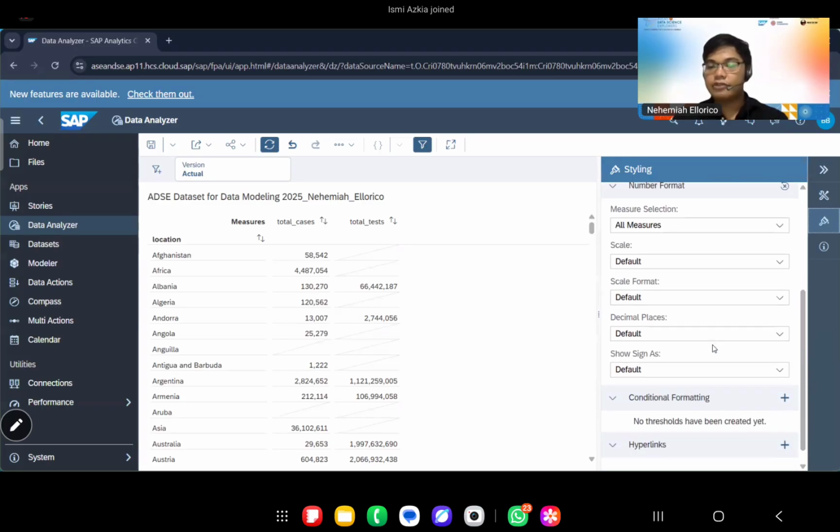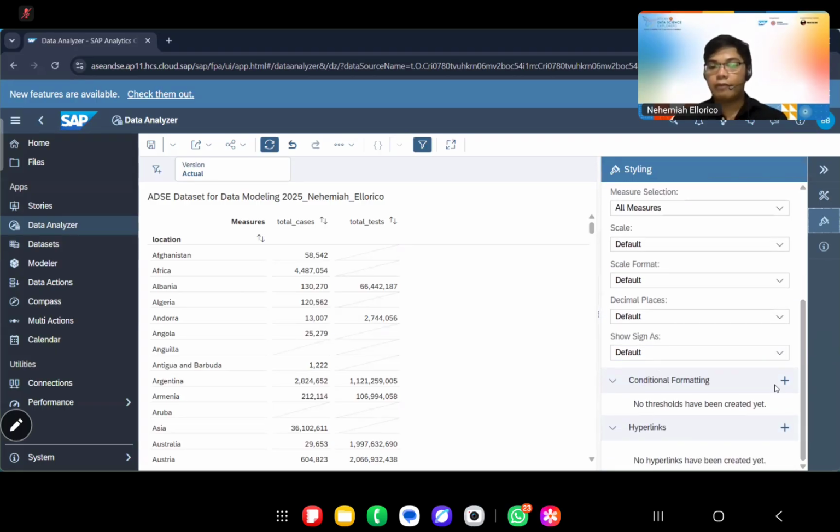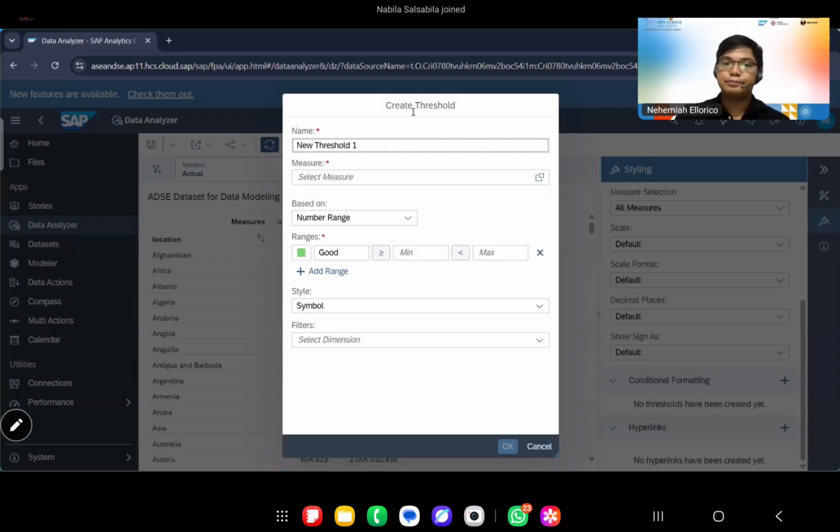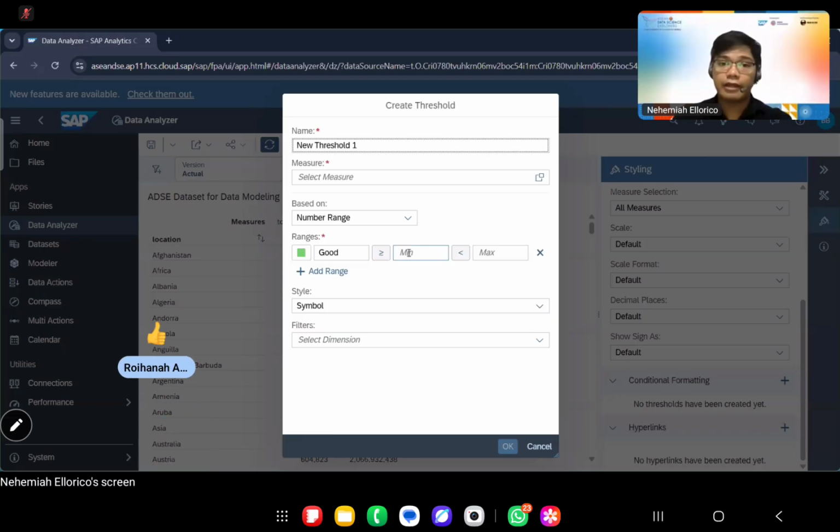So on the styling, if you scroll down, you would see conditional formatting. It is just like how we do it in Excel. Okay, so for example, in Excel, we also have this conditional formatting where, for example, there are duplicate values. In this case, we would apply it for the measures that we have.